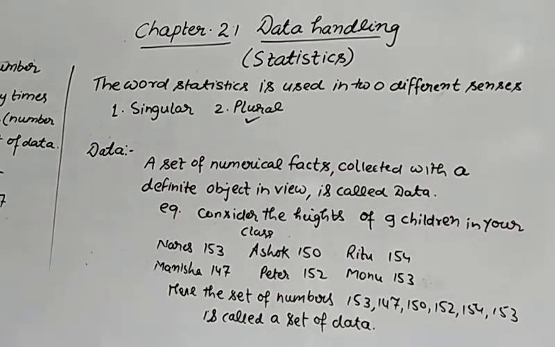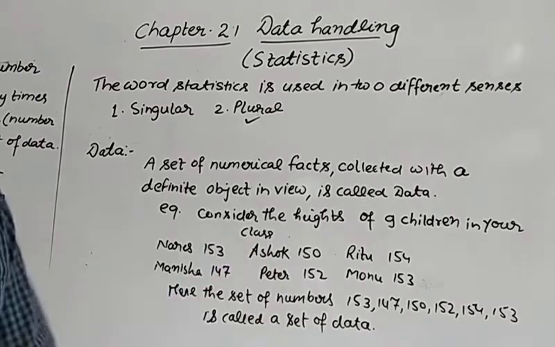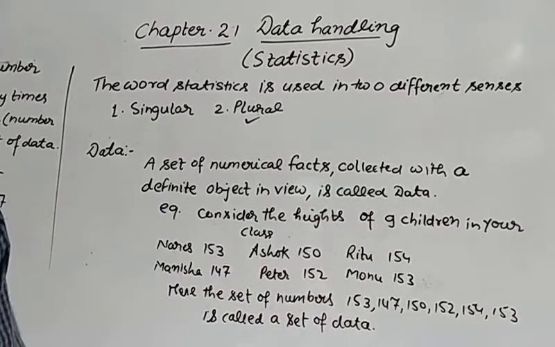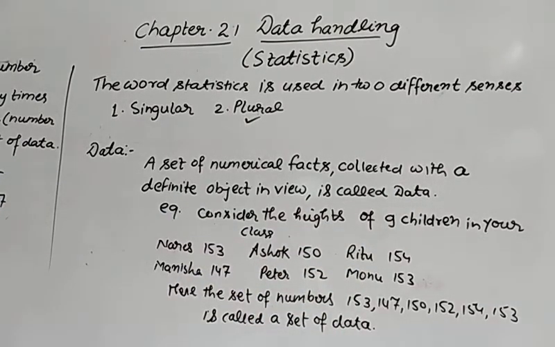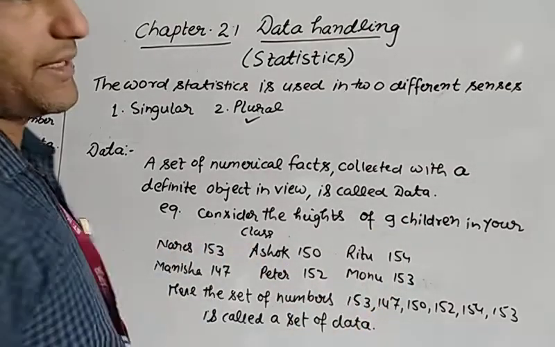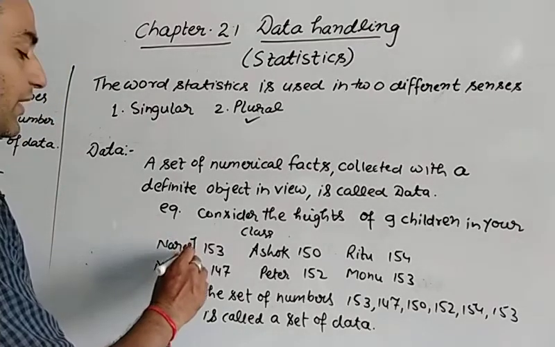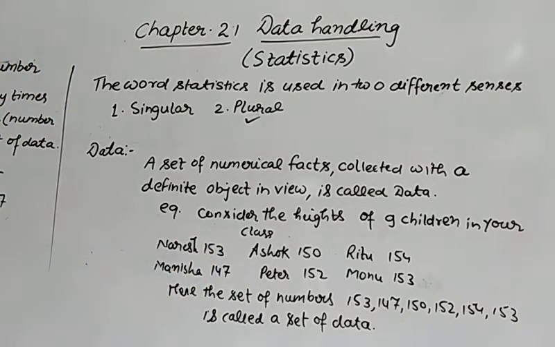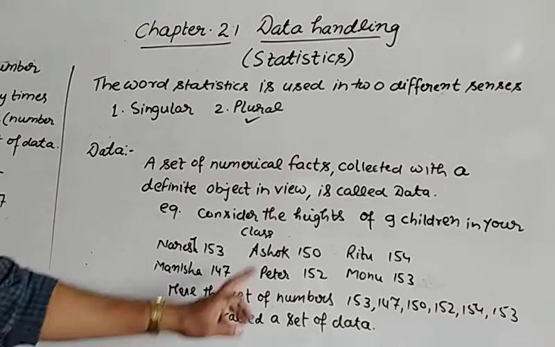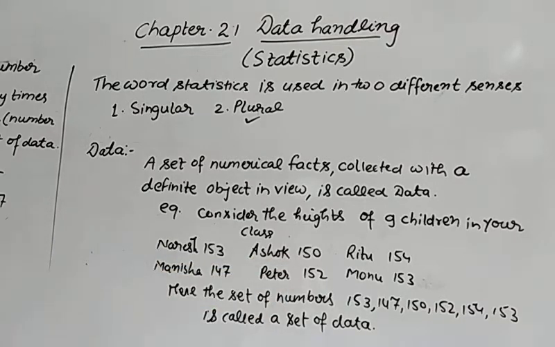Let us consider the heights of 9 children in our class, in centimeters. The first one, the boy Naresh, whose height is 153 centimeters. Now Ashok is there, whose height is 150 centimeters.